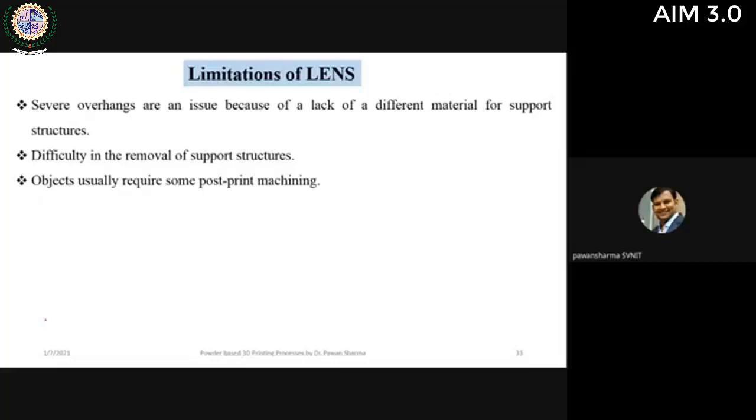Researchers are working on reducing this limitation, but this is the biggest limitation of LENS, the support structures, because it requires post machining. We need to machine out the support structures, and it is a time-taking task. So it reduces some of the big advantages of LENS.